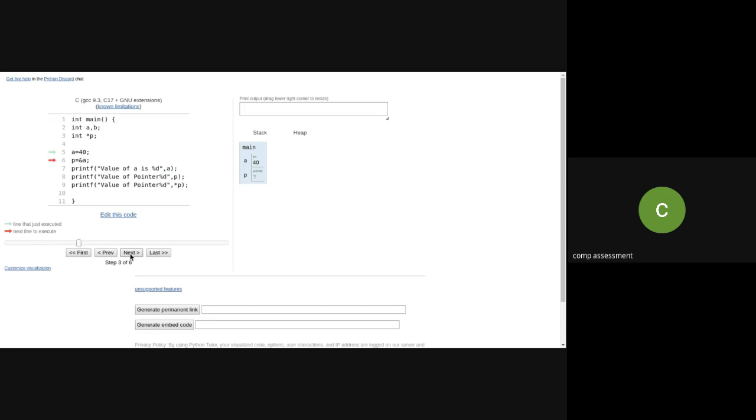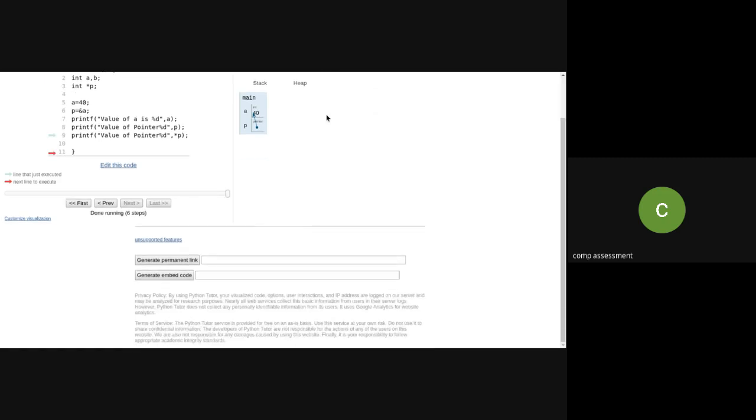When I'm just simply printing the variable p, it is giving me the address of the variable a in this particular example.